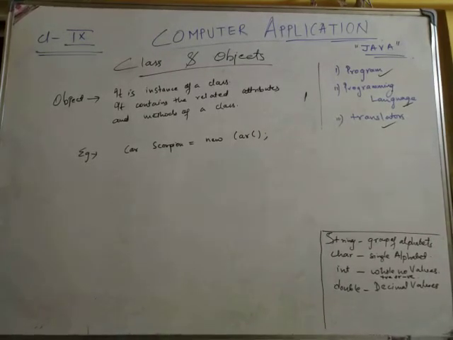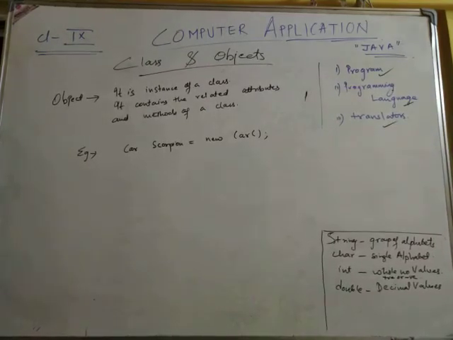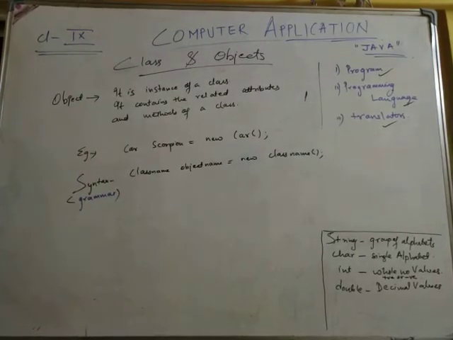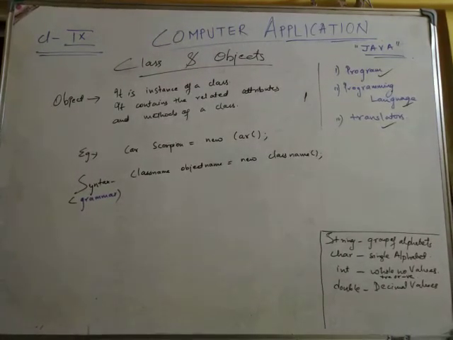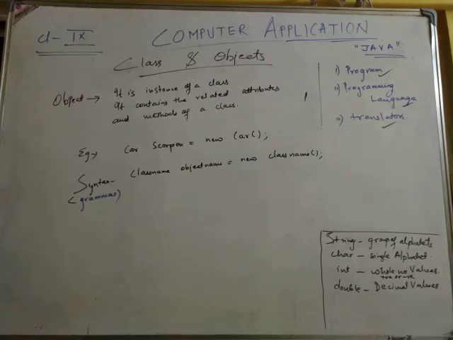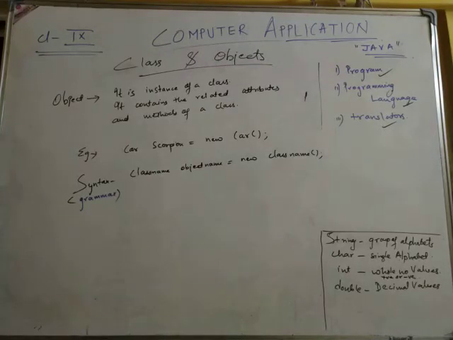So how do we write it? Class name, object name equals new class name. This is the syntax, the grammar for making an object. Remember that new is in small letters. Then we have the opening brace and closing brace, and at the last a semicolon. Okay, so this is how you create an object. Like I have created an object Scorpio of class car. Understood? So class name, object name equals new class name.